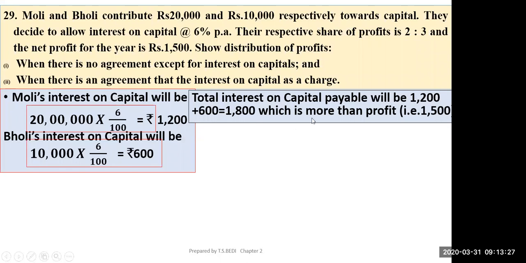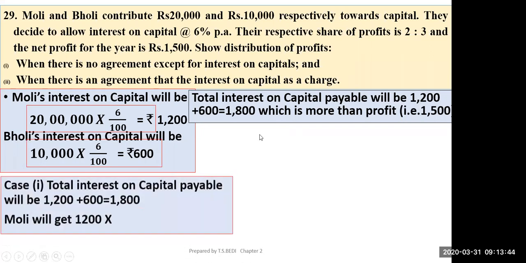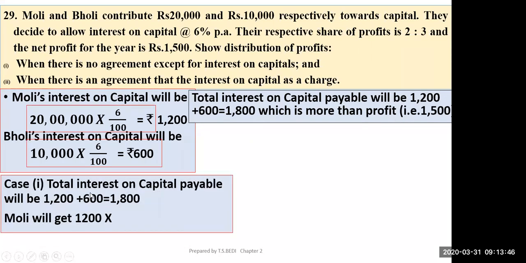If this point is clear to everyone, if anyone has doubt, he can put it in the chat. Total interest on capital payable will be 1,800, which is more than the profit, 1,500. So in this case, it will be divided. Case 1, total interest on capital payable 1,800. Molly will get 1,200 into 1,500 by 1,800, which is equal to 1,000.